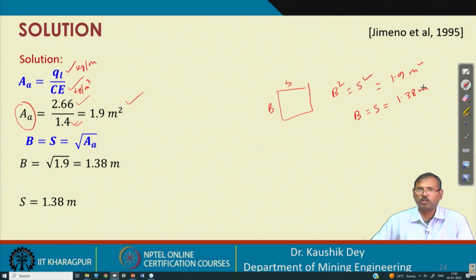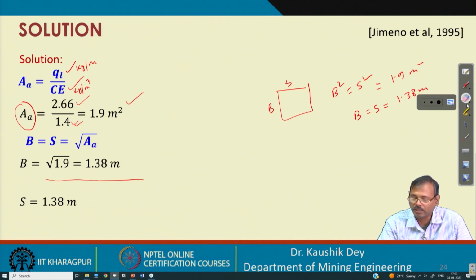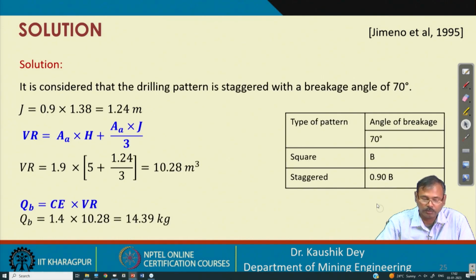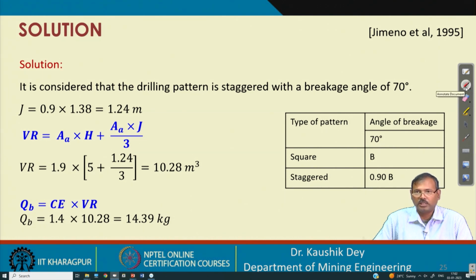So, this is the square root of 1.9, that is giving us 1.38 meter as the influential area. So, burden is now known to us: 1.38 is burden, 1.38 is spacing. Now, we have to find out the subgrade drilling requirement. As the table is given, the full table is already shown to you.